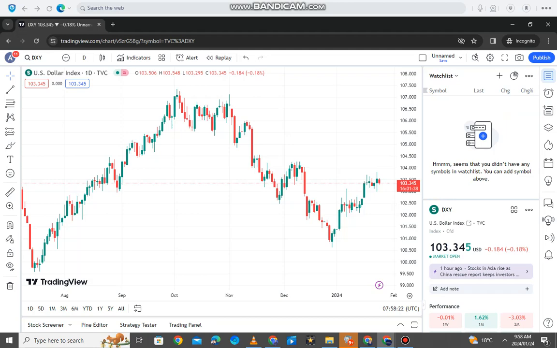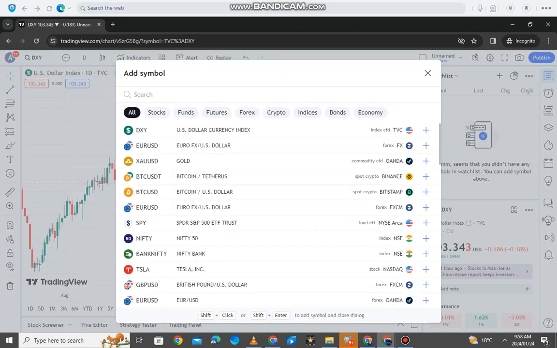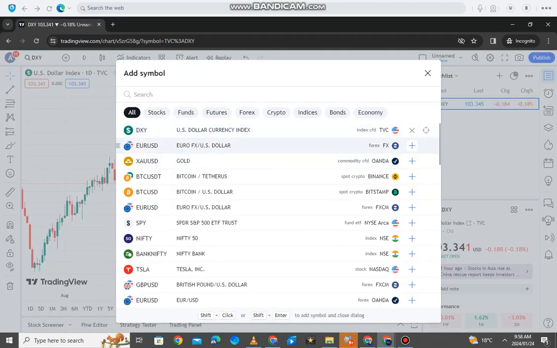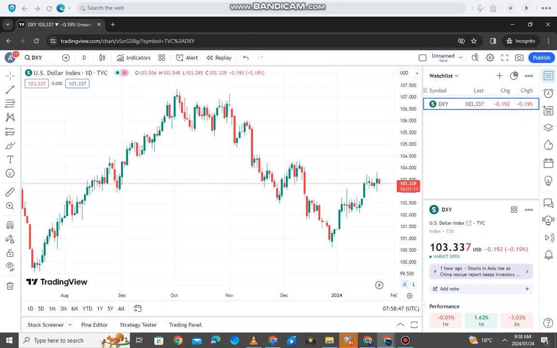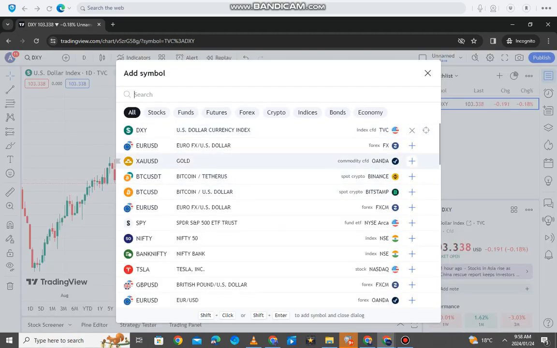So we're going to remove everything here, and then we're going to add, let's start with the DXY. As we click what we are adding here, you see it's going to show up in this window. So we're going to add the DXY, we're going to add the Euro USD. I don't like the FXCM one because their prices are a bit different from most brokers, right? So let's go back again. We're going to click that, and then I'm going to add this Euro USD, which is Oanda.